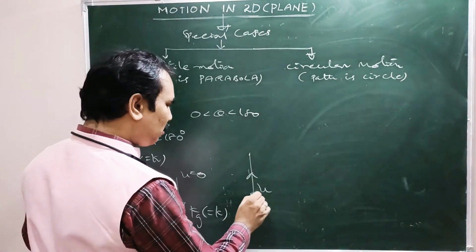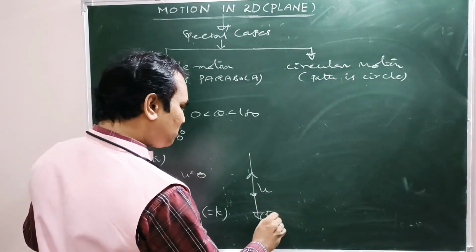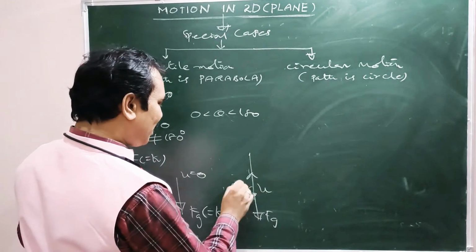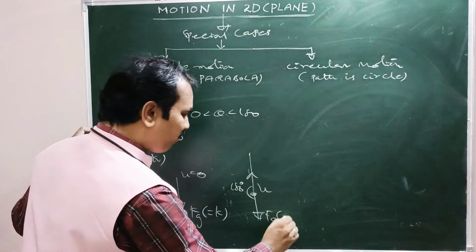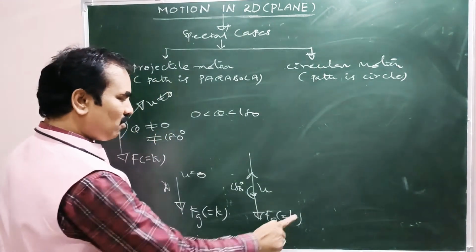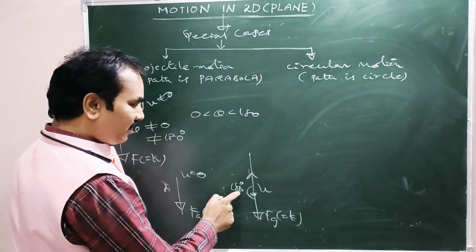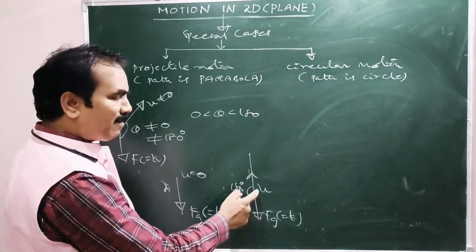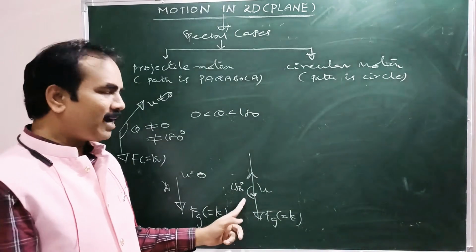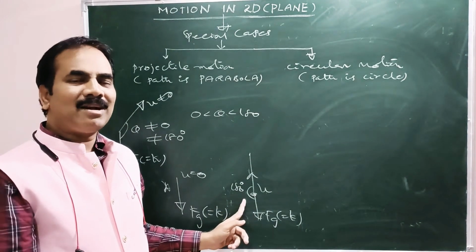It is subjected to gravitational force vertically downwards. What is the angle between these two? 180 degrees. U upwards, Fg downwards, and Fg is of course constant at a given place. The angle between initial velocity and gravitational force is 180. It's not at all a projectile.